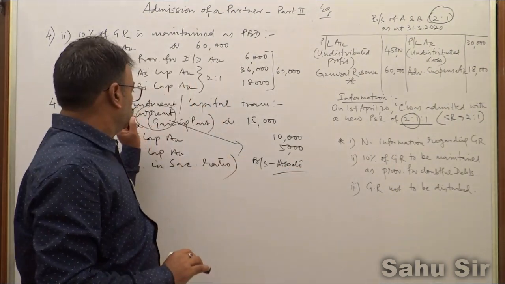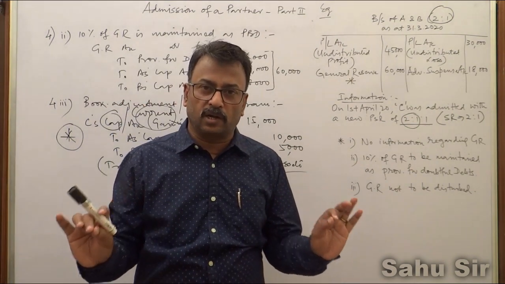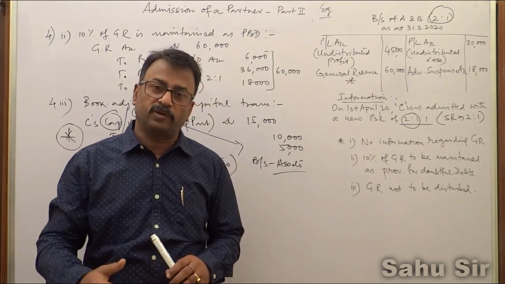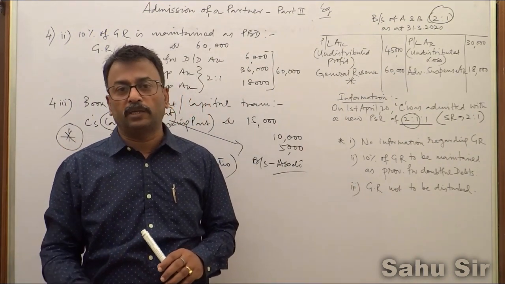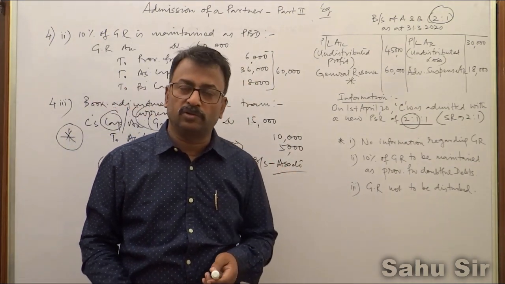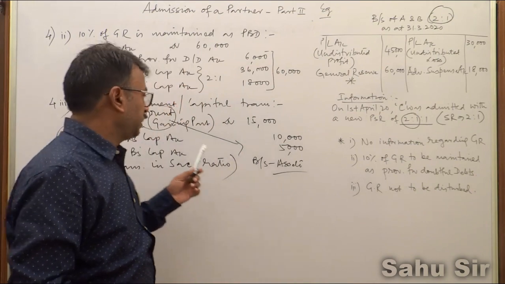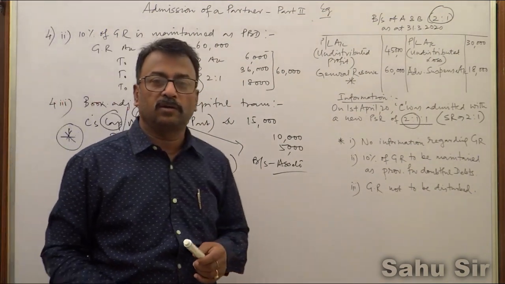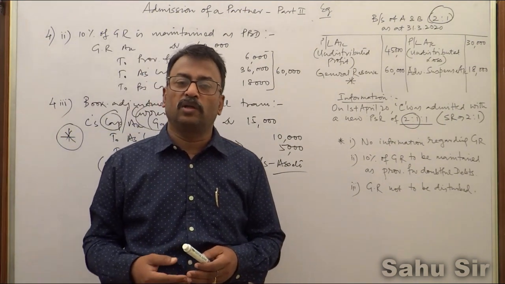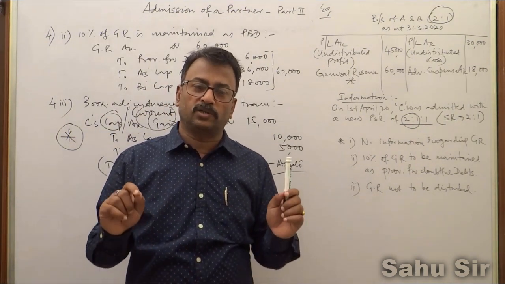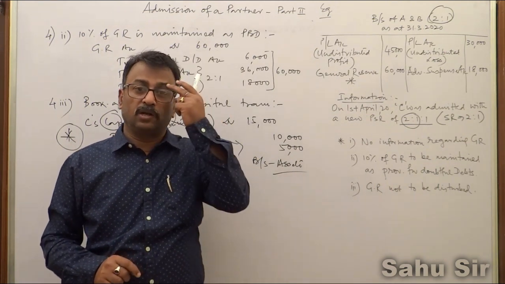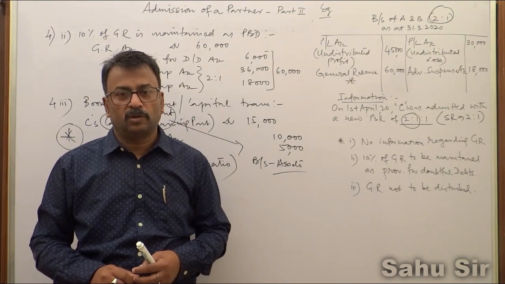When you have debited C's current account, C's current account will appear in the new balance sheet after C's admission as 15,000 rupees. Instead of writing capital account, better to write current account when there is any kind of book adjustment or capital transfer. Instead of using the new partner's capital account, use the new partner's current account. Thank you.